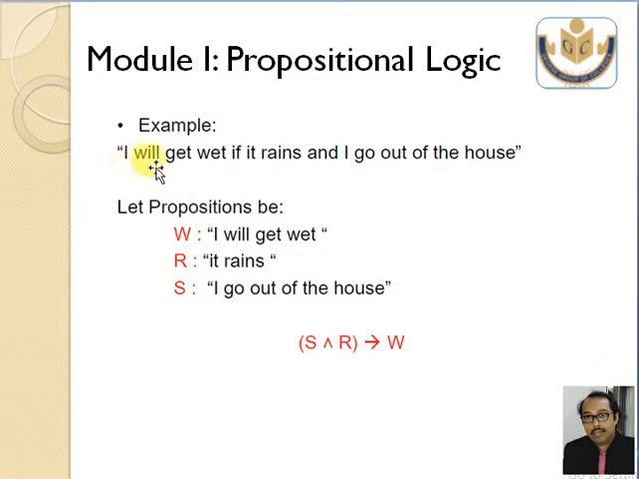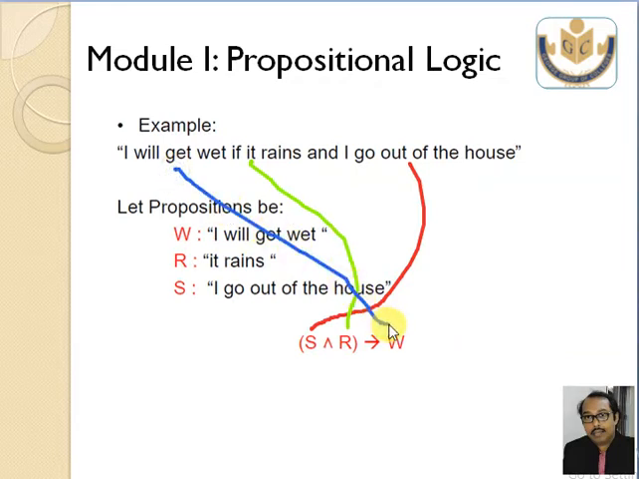It says that I will get wet. So this is my conclusion. I will get wet if it rains and I go out of the house. So if it rains and if I go out of the house, I am showing you. This is the logic, correct? So the conclusion appears on the right side, though in the statement it appears in the first part.